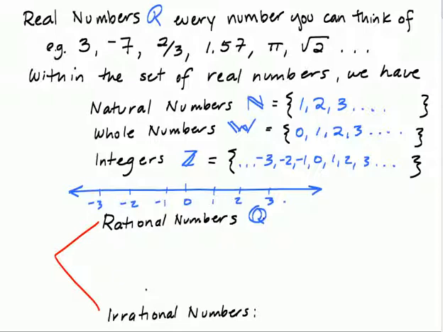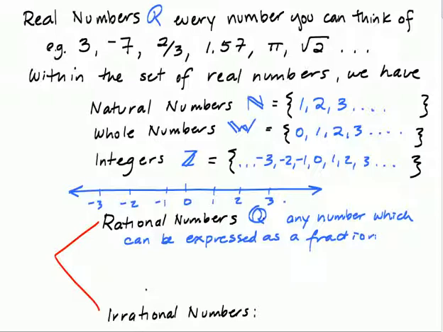So a rational number is any number which, and I'm going to emphasize this, can be expressed as a fraction. So the key words here are can be expressed as a fraction. It doesn't mean it has to be a fraction, but it can be expressed as a fraction.